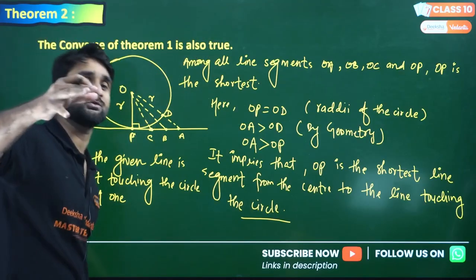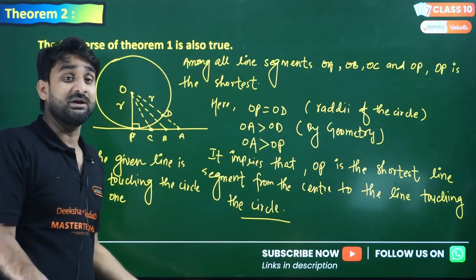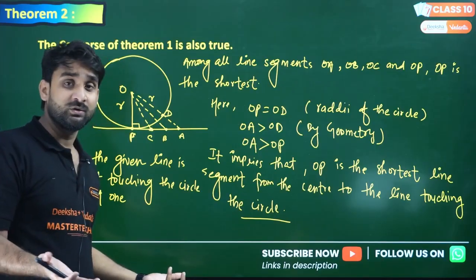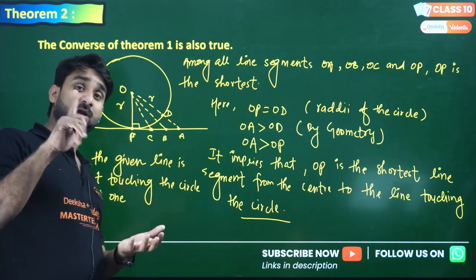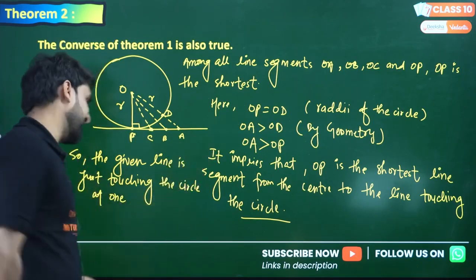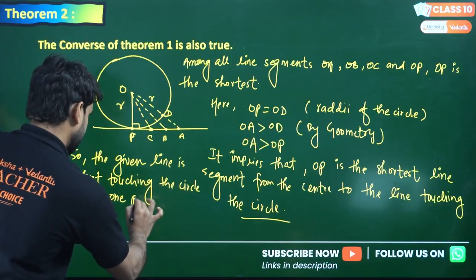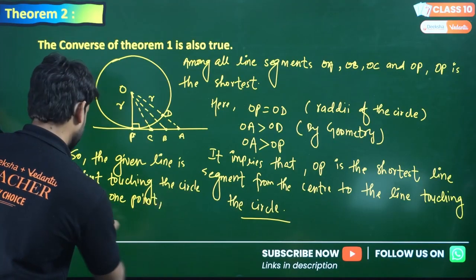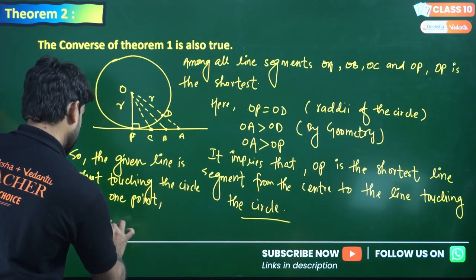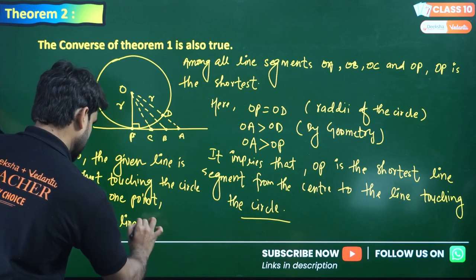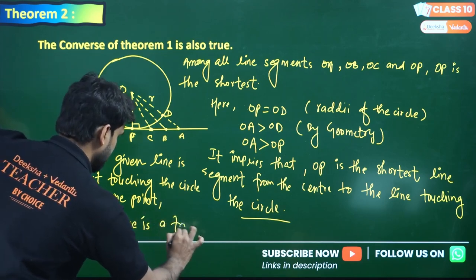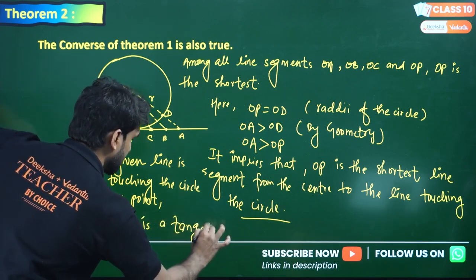OP is the shortest, so P is single. The identity of P is only one, so the line is just touching the circle at only one point, and this is the definition of a tangent, at one point. So the line is a tangent.